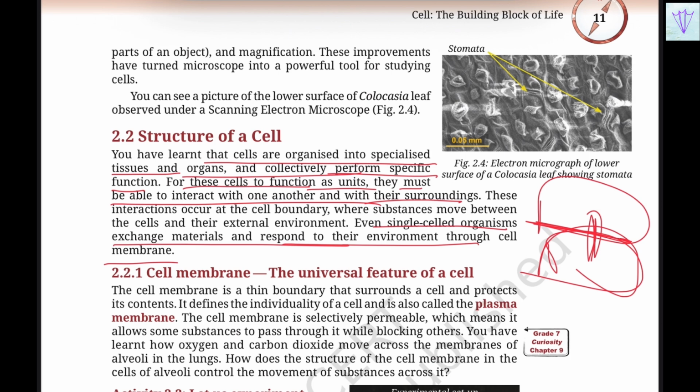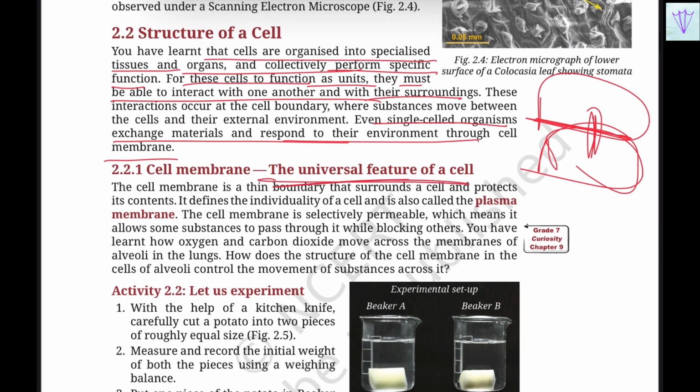You can observe this in the various kinds of solutions which you put the cell in. So the salt solution in normal water and all these things you can observe. The cell membrane, the universal feature of a cell. So every cell must have a cell membrane. So cell membrane is a thin boundary that surrounds a cell and protects its contents. So this is the definition of a cell membrane. So it is a thin boundary which surrounds a cell and protects its contents, and it defines the individuality of the cell, and it's also called the plasma membrane.